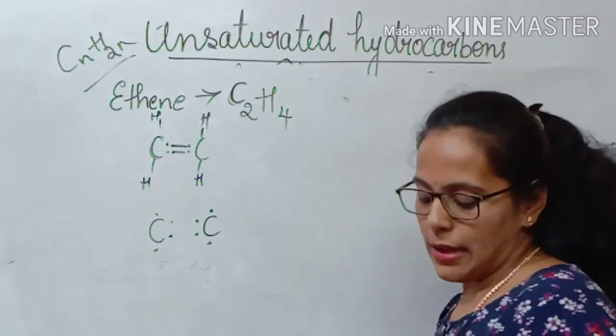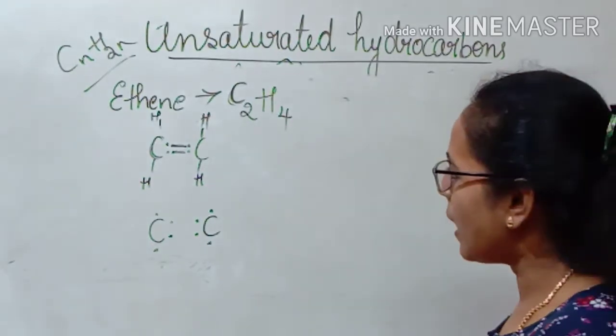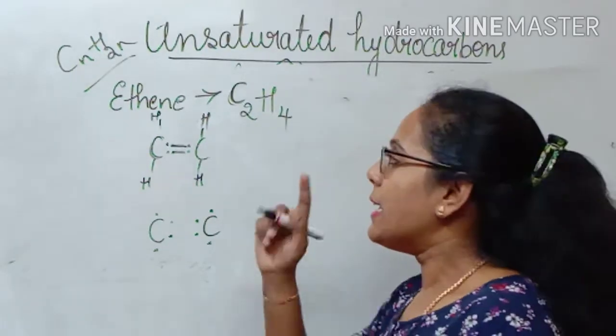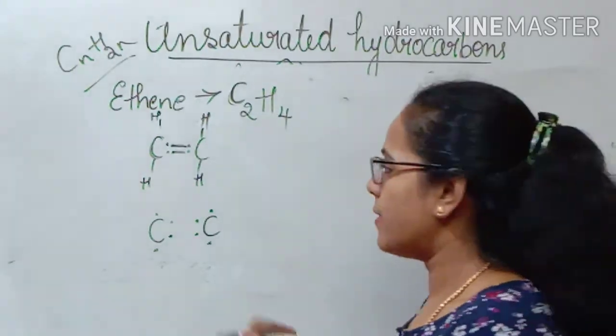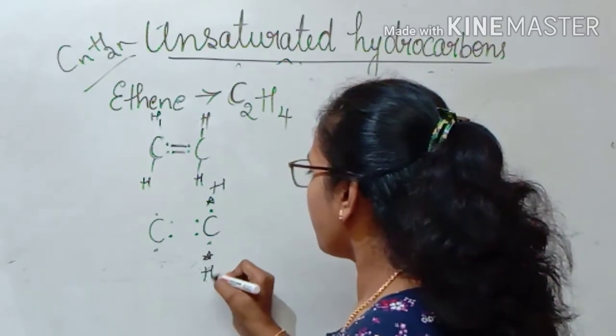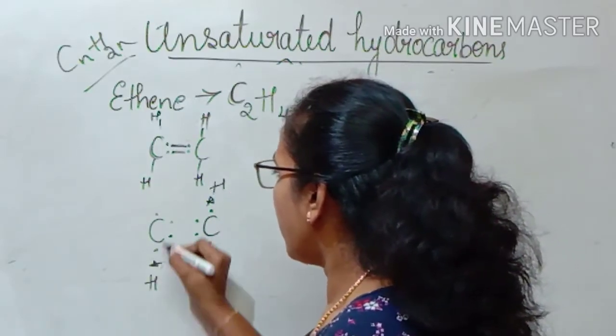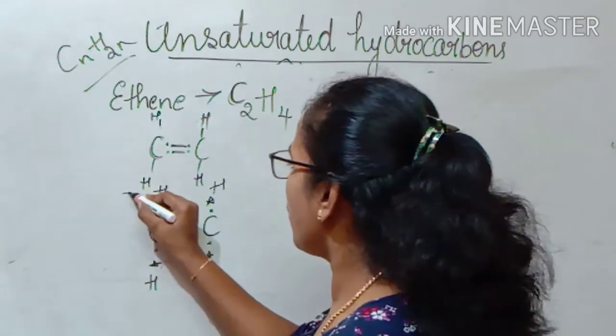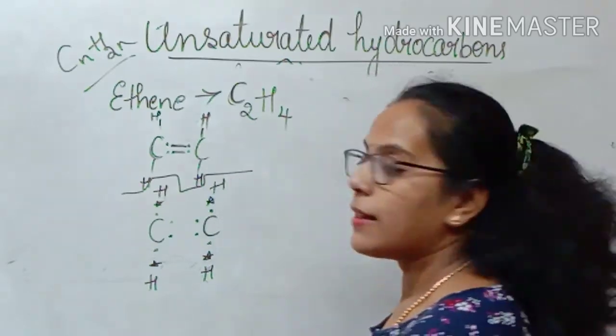So now we have satisfied the valence electrons for the carbon. Now let us write the hydrogen surrounded by the carbon. You know that each hydrogen atom has 1 valence electron. That is here 1, 2 and 3 and then 4. So this is how we get the electron dot structure formula for ethene.